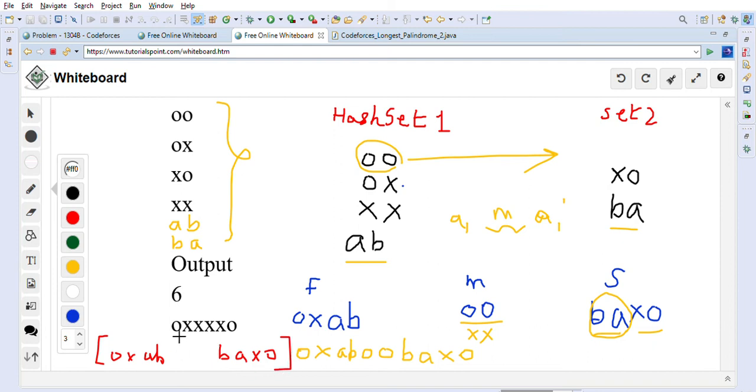So if I break it in the middle, then if I have a palindromic string, I can put it here, for example XX. If I have XX, I can put it here, and still the resultant string will be a palindrome, right. So that is what we are doing here.